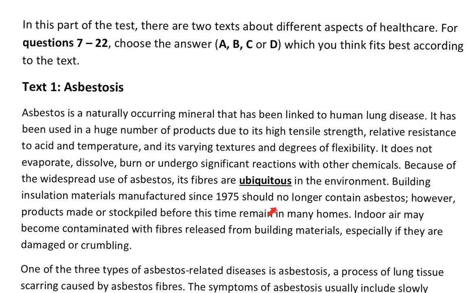Therefore, the best option we have is what? In a huge number of products, or the widespread use of asbestos. So that is the reason why we are linking it to lung disease.